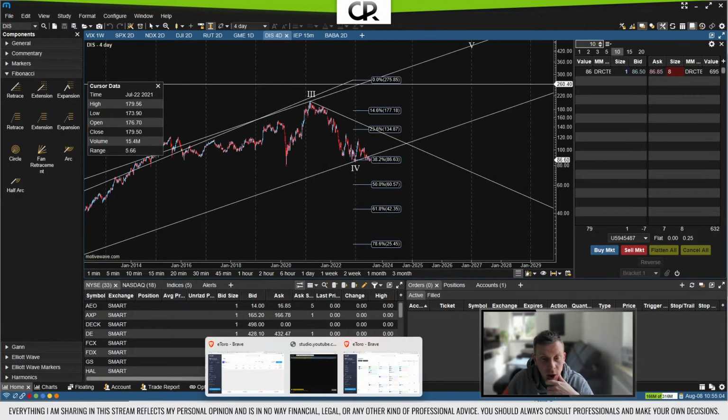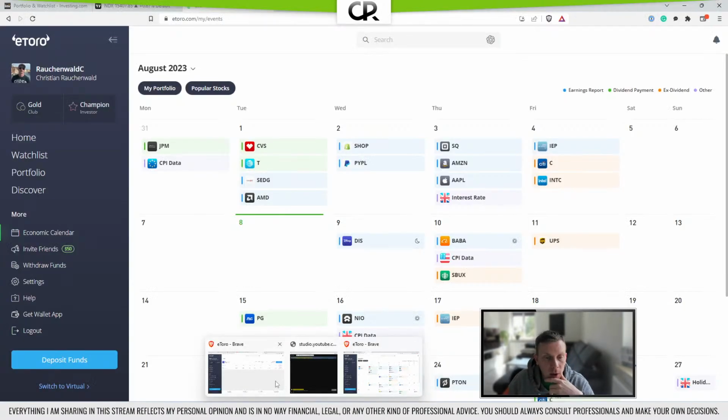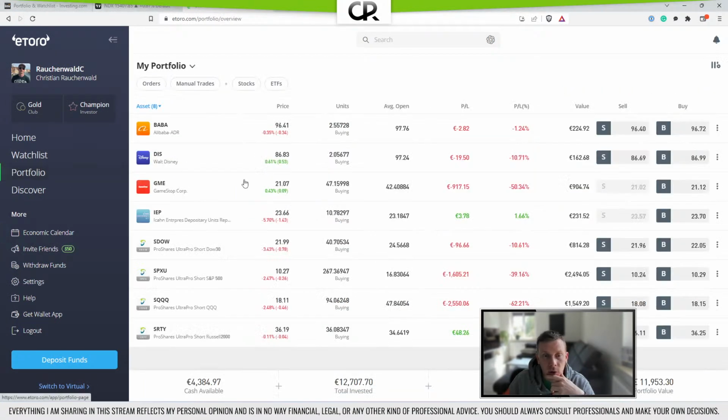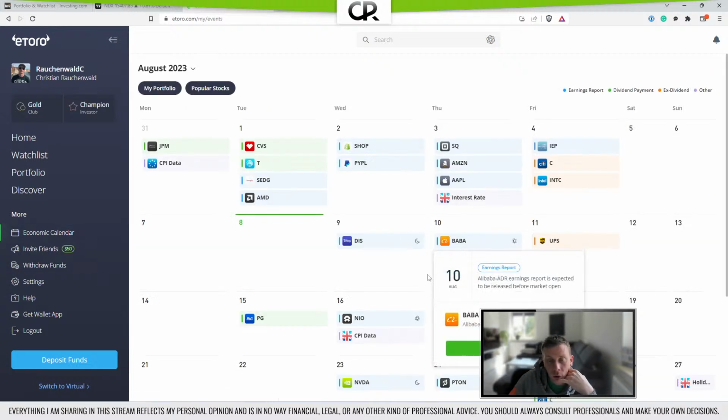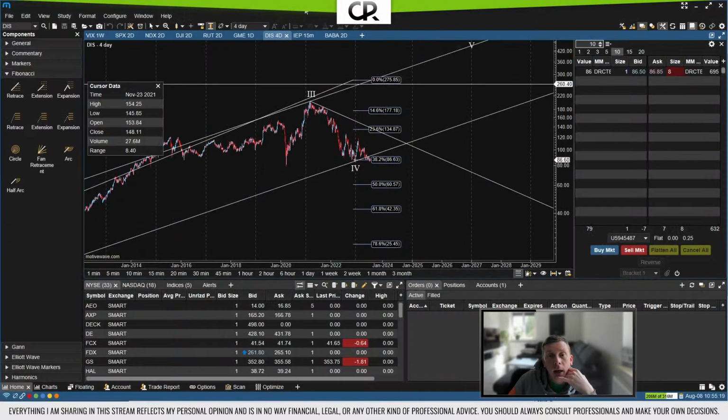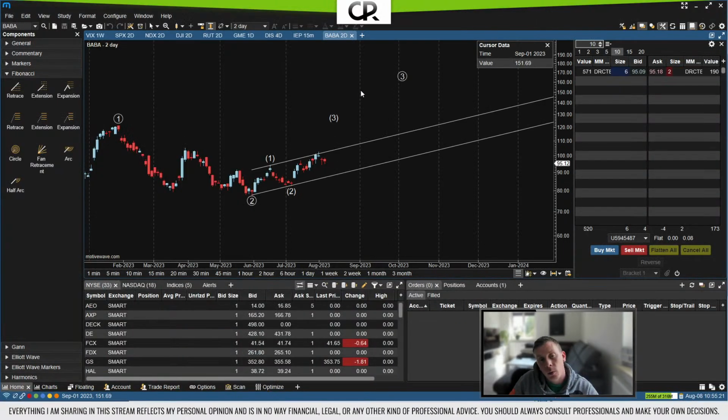Now, last position that we still have open. No, we don't. Do we have it open again? Let's check. Alibaba. Alibaba is the next position that we have open. And if we look at the economic calendar, do we have Baba listed there? Yep, they release their earnings in 2 days on Thursday. And in Alibaba, not much changed, I guess.